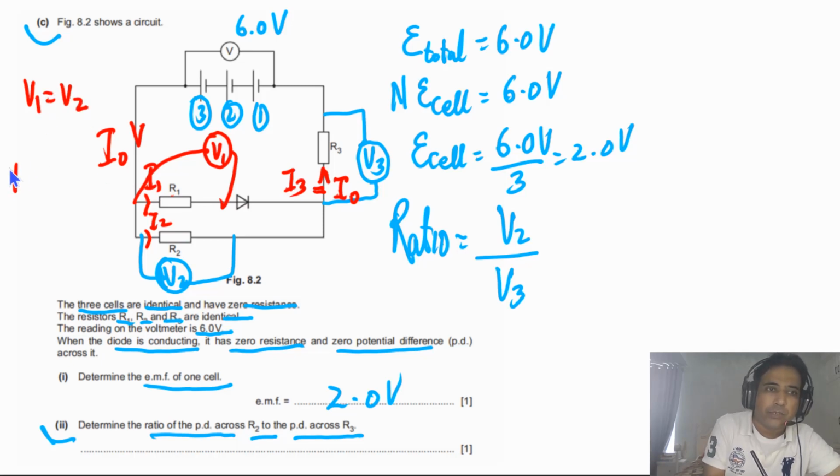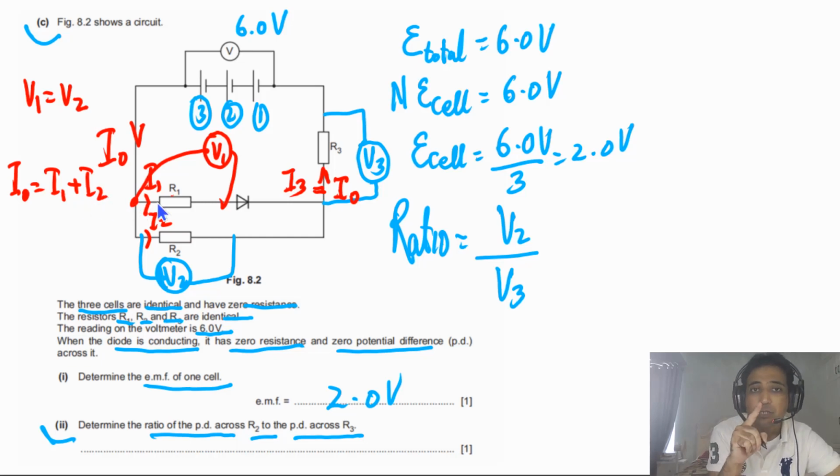So current I0 has to be equal to I1 plus I2. Means current at this junction will split into two parts, and it will split equally into two parts, because PD is the same, so current is the same. So we can say I1 has to be equal to I0 by 2, and I2 also has to be equal to I0 by 2. So the sum of these two is equal to I0.